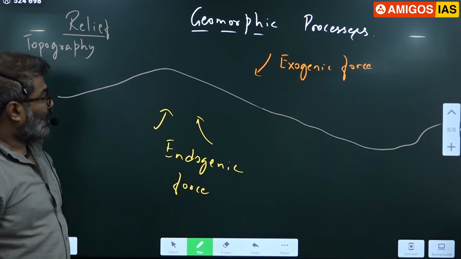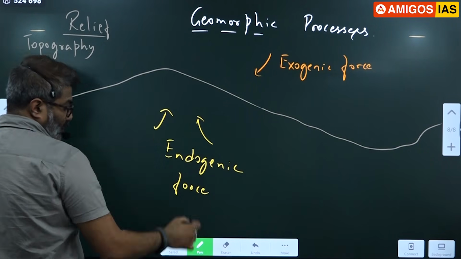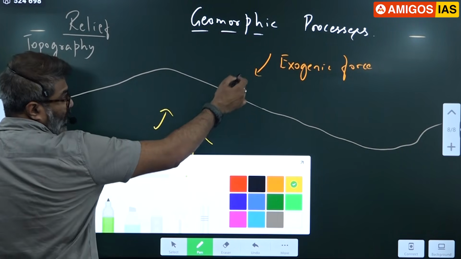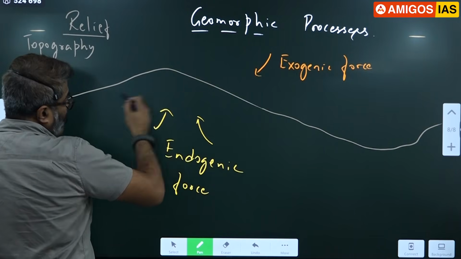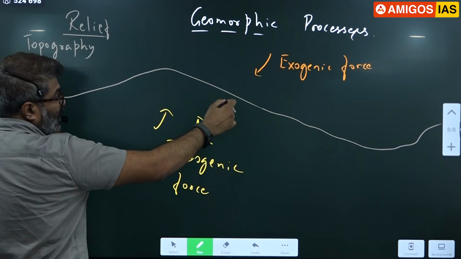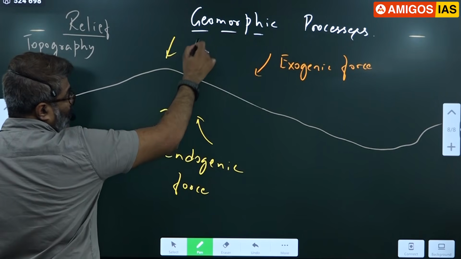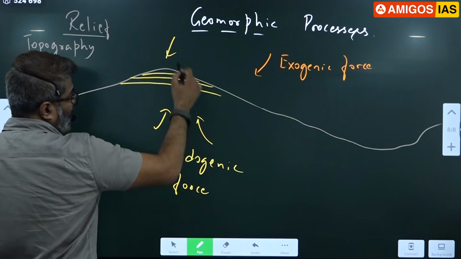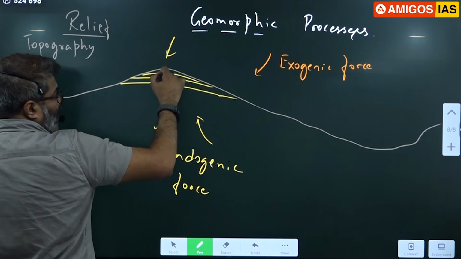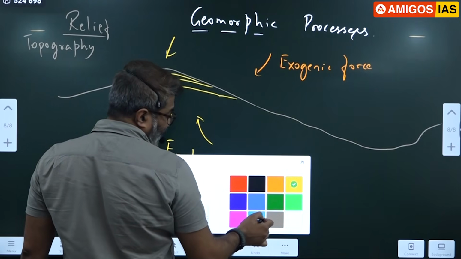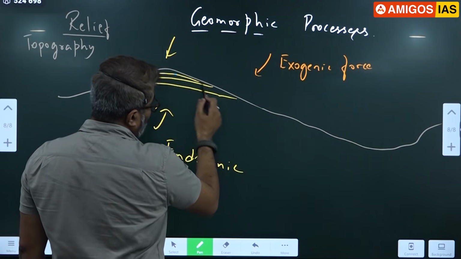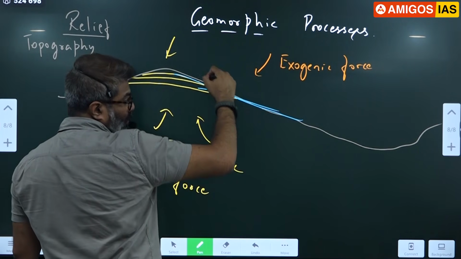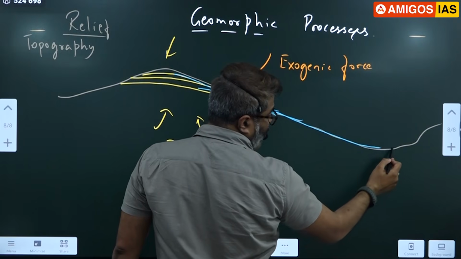Okay. So please notice how it looks. When the endogenic forces create a landform, they have created a hill here. The exogenic forces act from above, like sunlight, wind, water. They start to erode. Weathering, erosion takes place here. Every day the weathering takes place, and the rivers carry the material down. Rivers always take birth from the mountains, and they flow down slope, and finally they collect here.